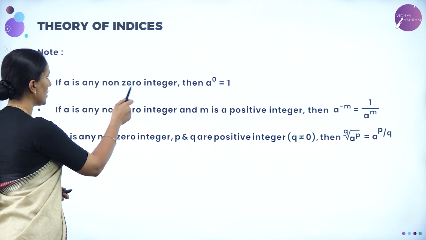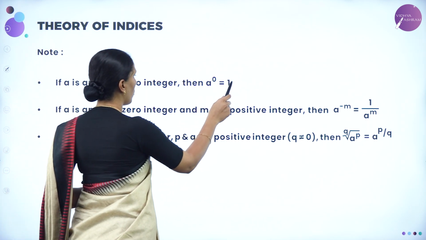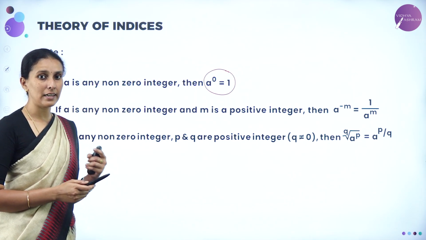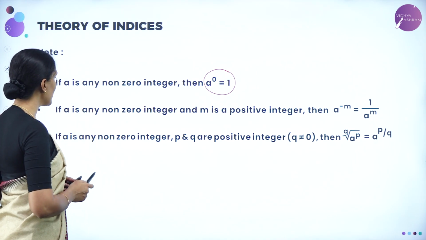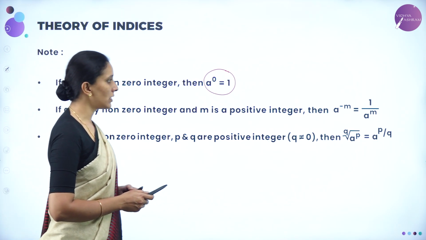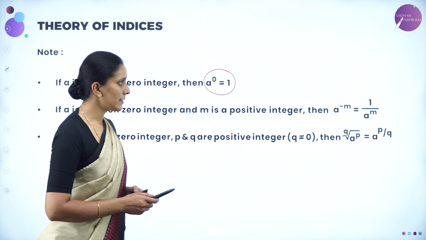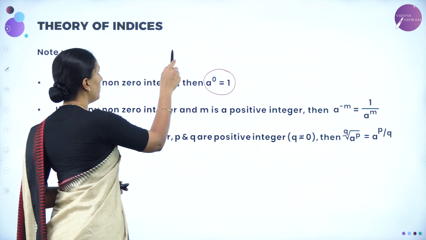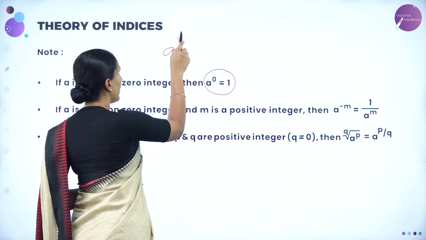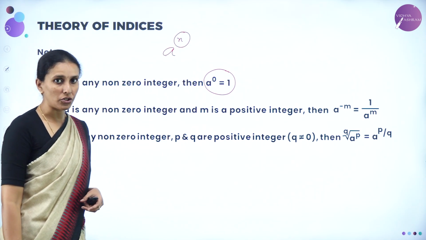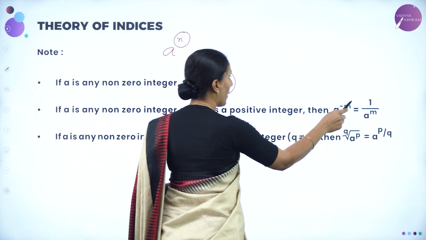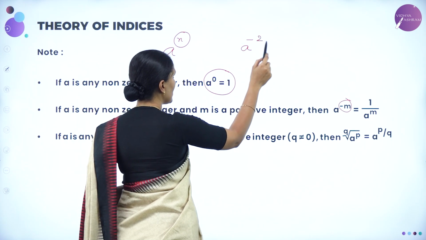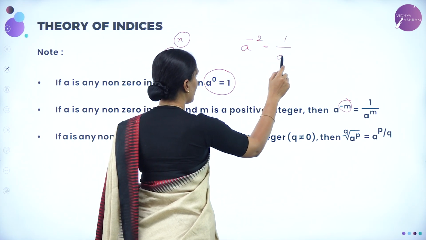If a is any non-zero integer, then a power 0 is always equal to 1. So anything to the power 0 is always considered as 1. If a is a non-zero integer and m is a positive integer, then a power minus m can be written as 1 divided by a power m. So I told you n should always be a non-zero positive integer. In such a case, if you have minus m here, then for instance, if we have a power minus 2, then we can write this as 1 divided by a square.